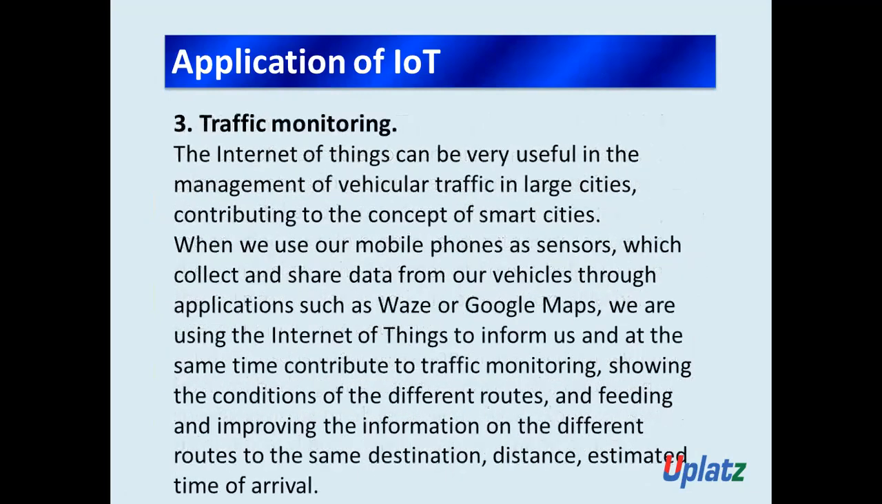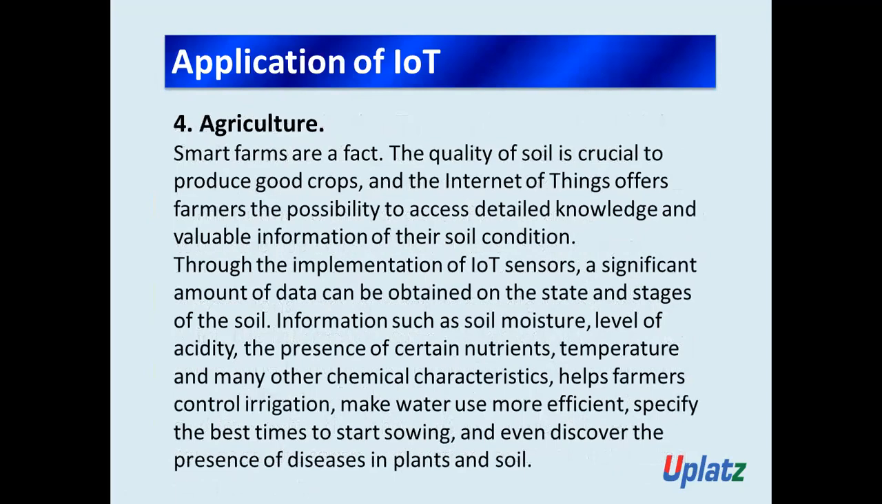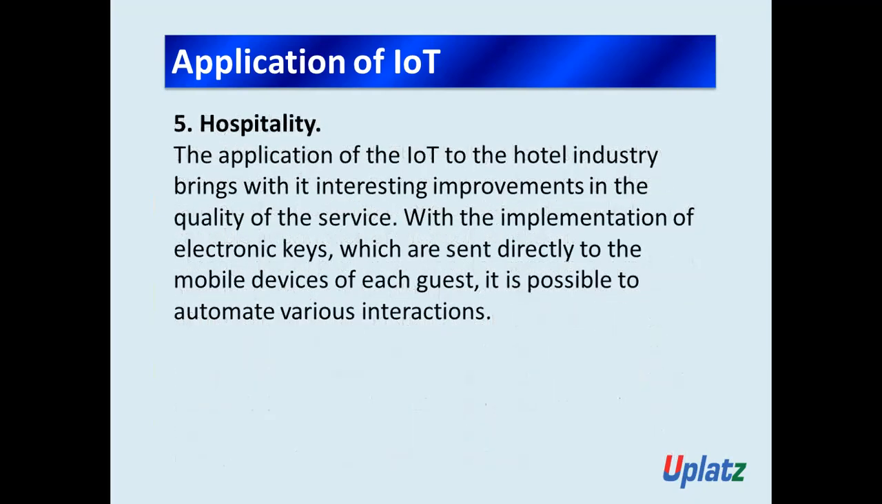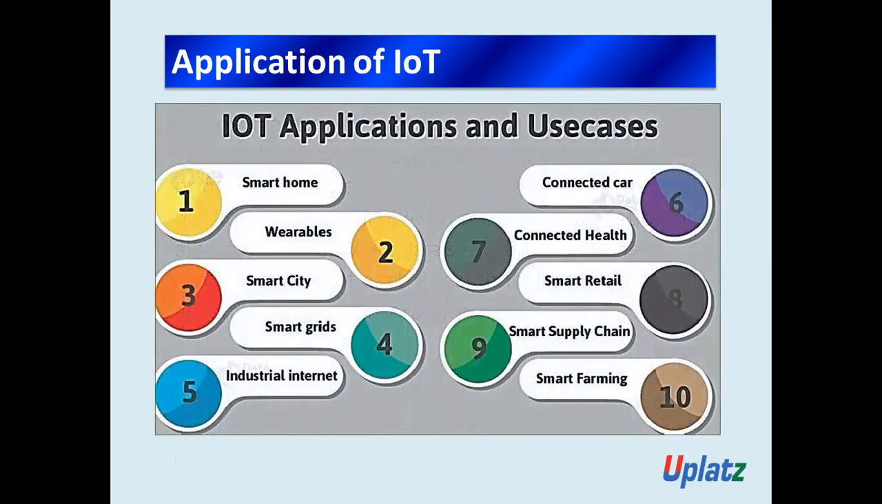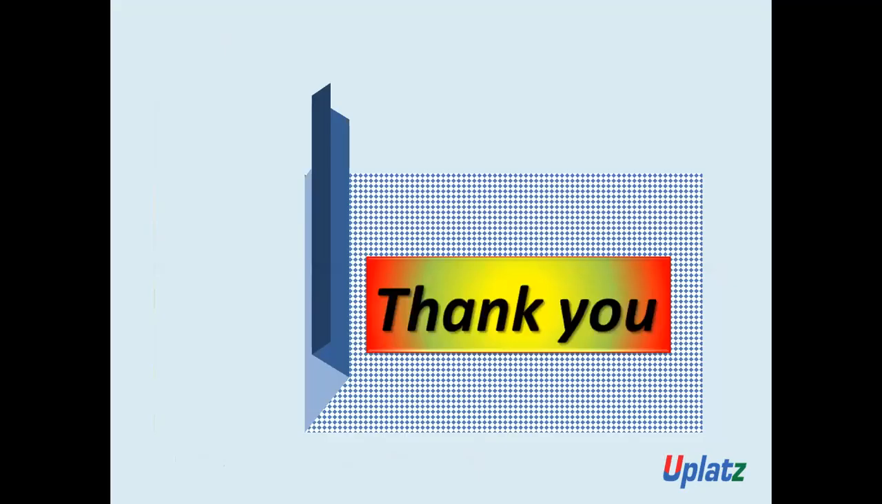Then the next application of IoT we saw was in traffic monitoring. The fourth application we saw of IoT was in agriculture also. Internet of Things offers farmers the possibility to access detailed knowledge and valuable information about their soil condition. And we saw the application of IoT in hospitality also. And in this image, you can see IoT applications and use cases. Got it? So finally, I hope you have understood all the points, all the concepts that we have seen in our first session.